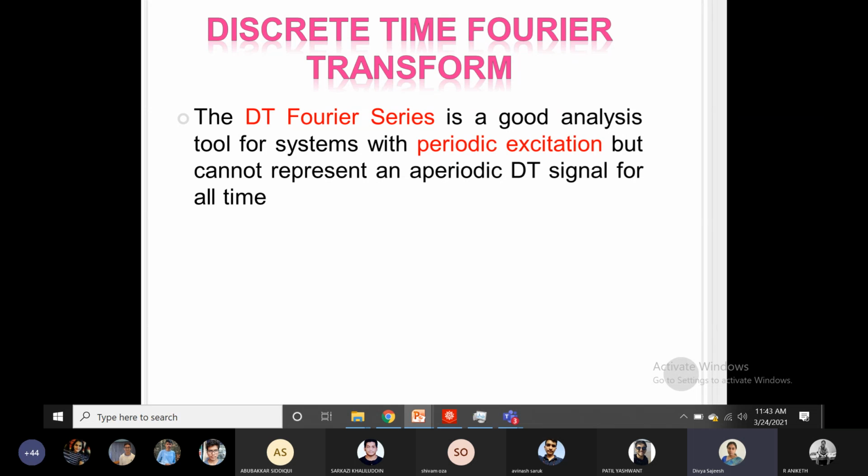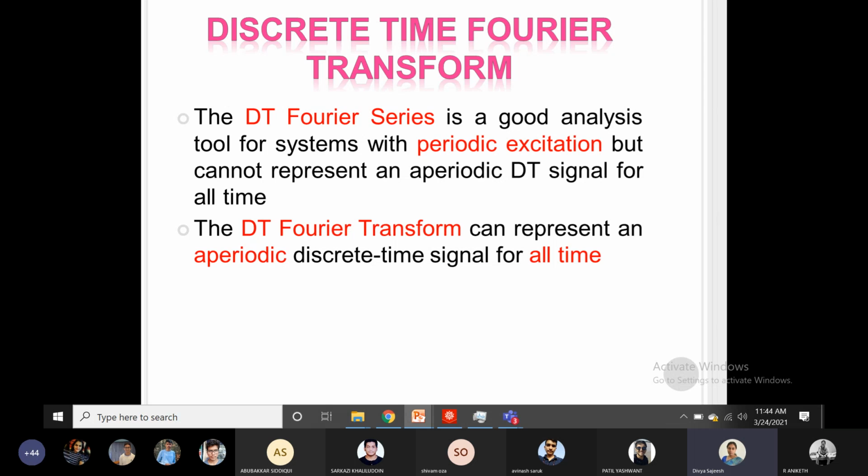But when it comes to an aperiodic, non-periodic discrete time signal, it cannot handle the signal, and the expansion may not converge all the time. That is why we go to the Fourier transform instead of the Fourier series, which will converge for non-periodic signals as well. The discrete time Fourier transform can represent an aperiodic discrete time signal for all time, whereas the Fourier series may not.